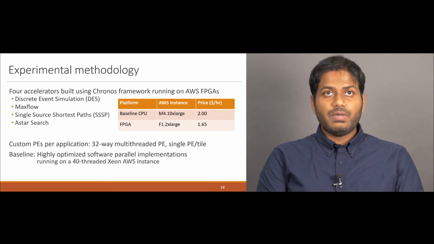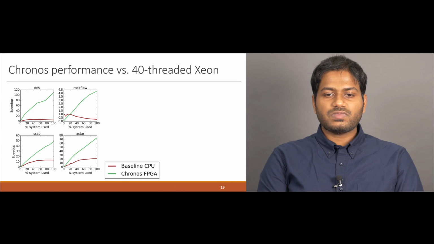We evaluate Chronos by building applications for 4 challenging applications and running them on the Amazon AWS FPGAs. We build accelerators for discrete event simulation, MaxFlow, single source shortest path, and A-star search. For each application, we build custom PEs. Each PE is 32-way multi-threaded, and each tile has a single PE. We compare the performance of these accelerators against highly optimized software parallel implementations running on a 40-threaded Xeon AWS instance that is similar in price to the FPGA.